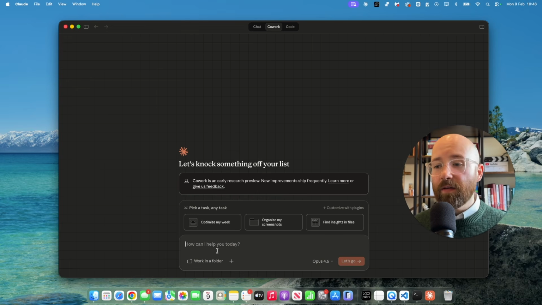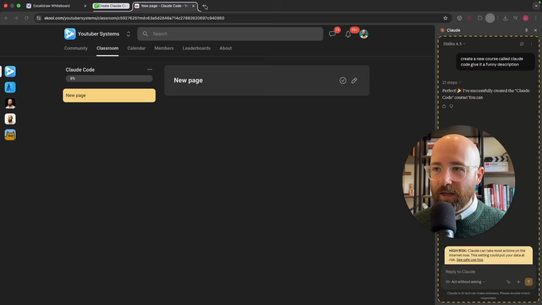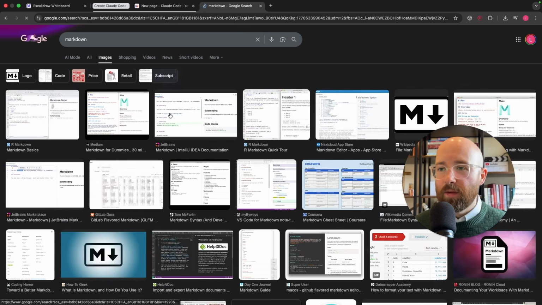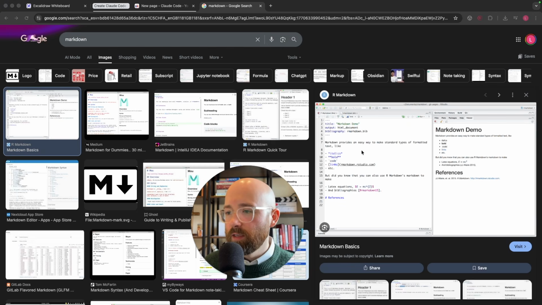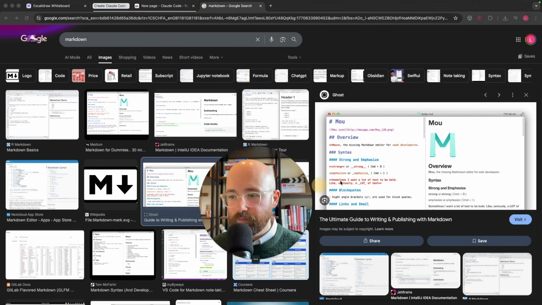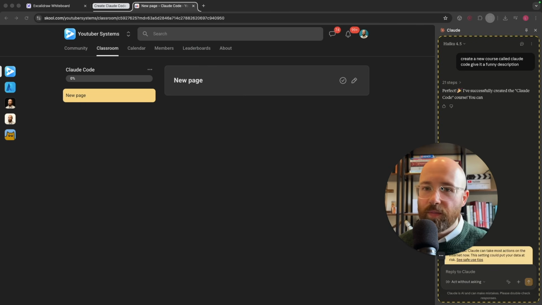But the cool thing I think is that you can use chat to come up with some markdown file. Markdown is just a formatting standard. Let me see if it shows you in a nice image. Basically it's just a formatting standard where you have some stuff on one side and you can see that it renders like this. Wait, a better example is this here. So you have hashtags which then render into titles and stuff. You create Markdown because Markdown is the most consistent formatting that you can transfer, so you can just copy and paste it into an AI.